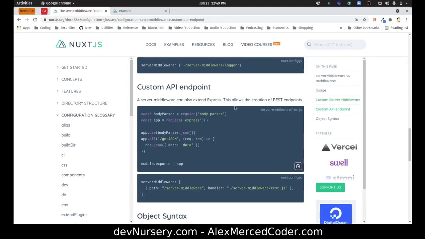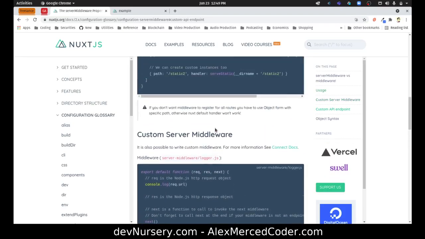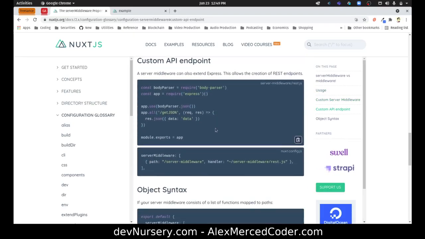Well, this allows the creation of REST endpoints. So blah blah blah, app.use, app.all, module.exports equals app. Wait, do I have to do that myself? Nuxt config, serverMiddleware.